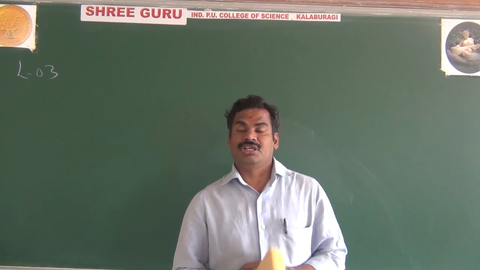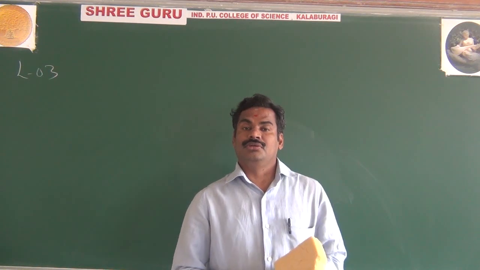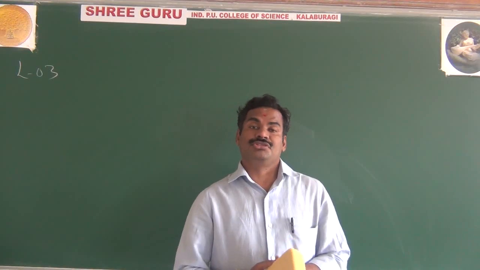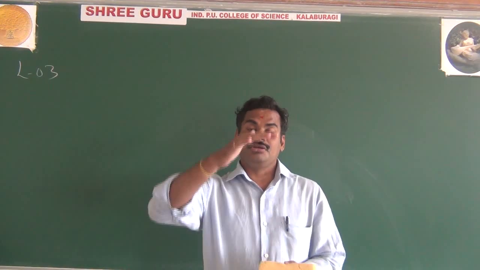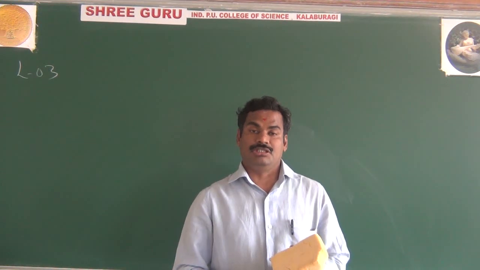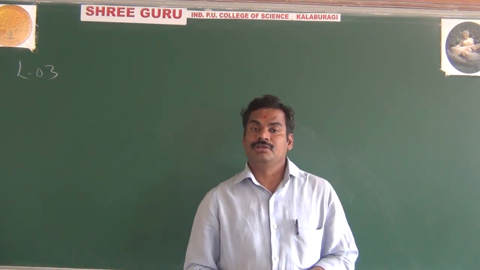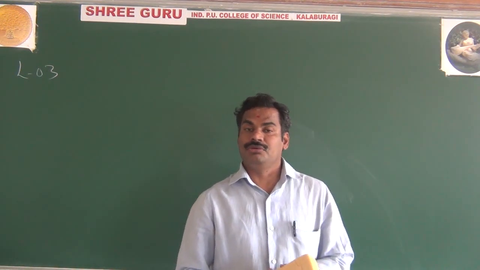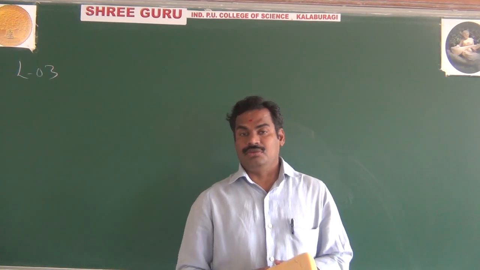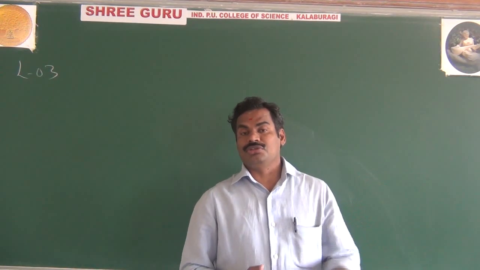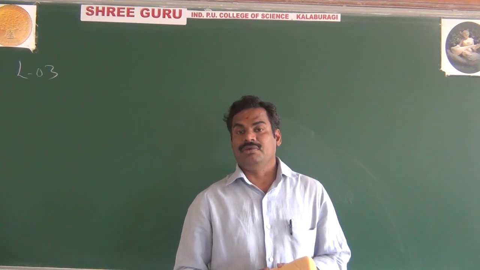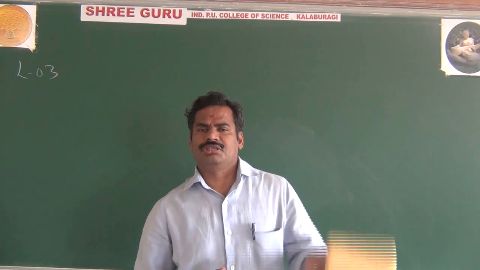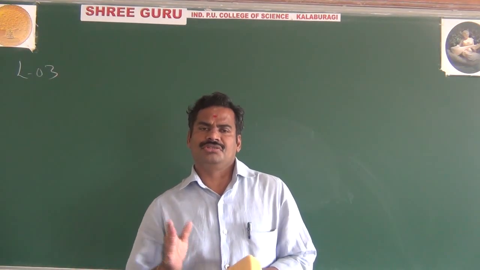What about an insulator? As you know, an insulator is a material which does not allow current to pass through. Why? Because we have a large gap between the conduction band and valence band, nearly more than 3 electron volts. That gap is very large. That's why in an insulator it is not possible to pass current easily. And in a semiconductor, there is a very small gap between the conduction band and valence band, about less than 3 electron volts.